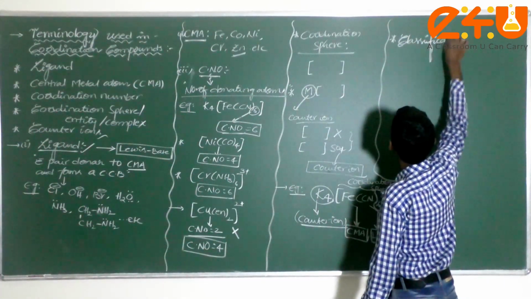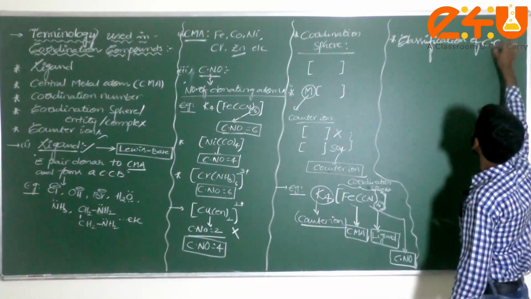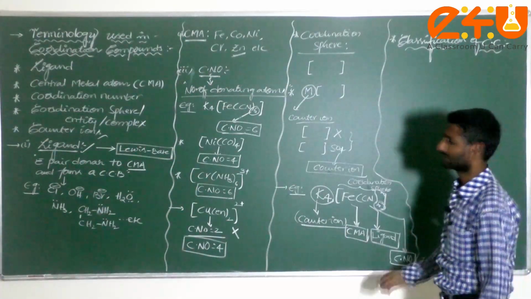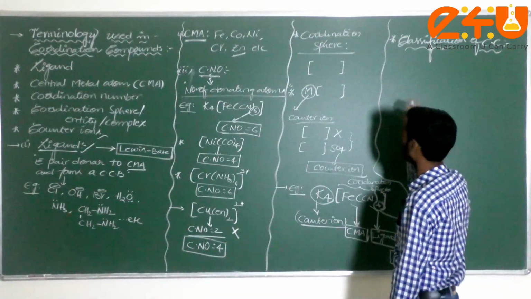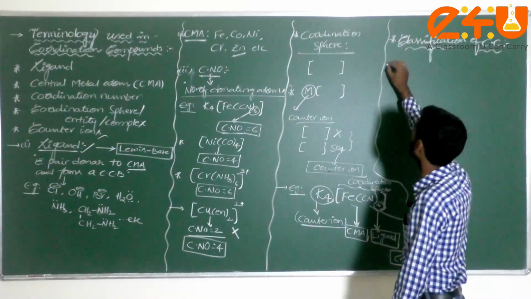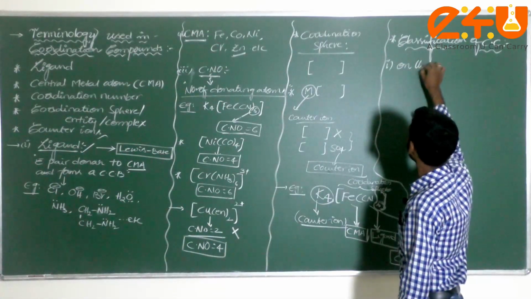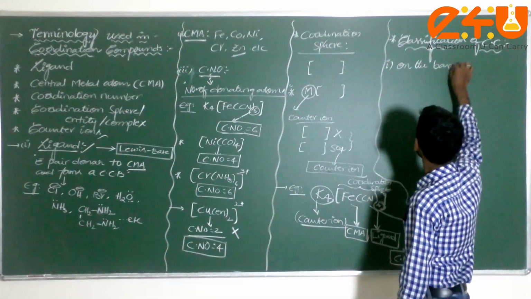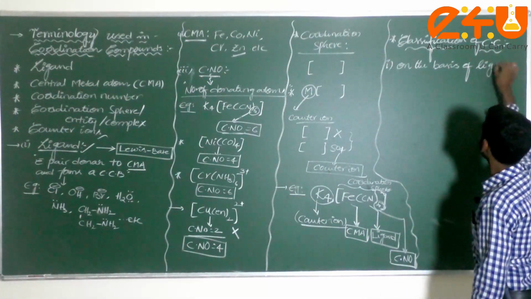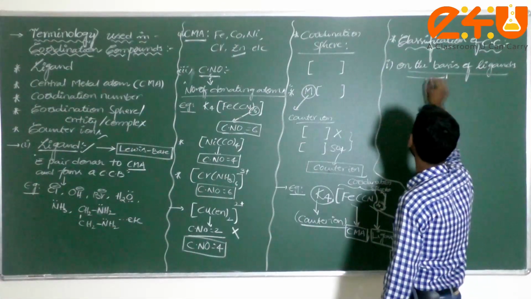Dear student, coordination compounds are classified on the basis of ligands, and on this basis we can divide them into two types.